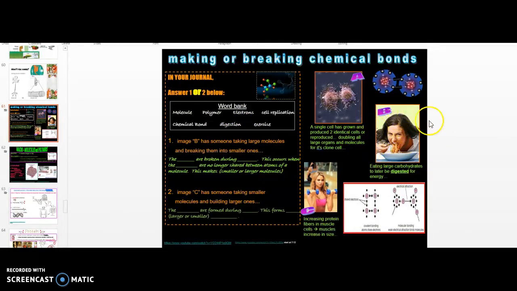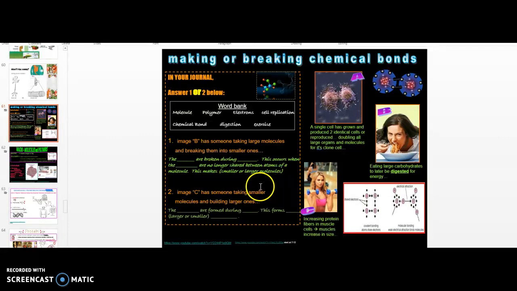Again, we're talking about image B. This occurs when the blank are no longer shared. So what here is shared in a chemical bond? That's right, it's electrons. So you can break bonds when the electrons are no longer shared between atoms of a molecule. This makes smaller molecules.